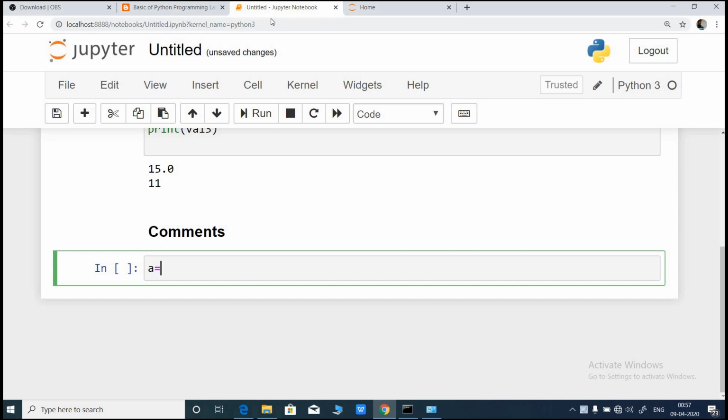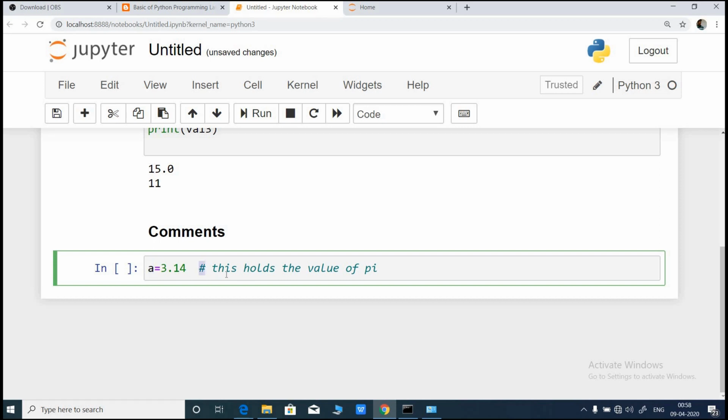If I have written a = 3.14, right? Just a minute, 3.14. Now what does a mean actually, because it's just a variable and we don't have any idea. What we can do is add a single line comment using a hash and write, this holds the value of pi. This information is called a comment, also known as documentation in a program, because it tells about what this particular variable a is.